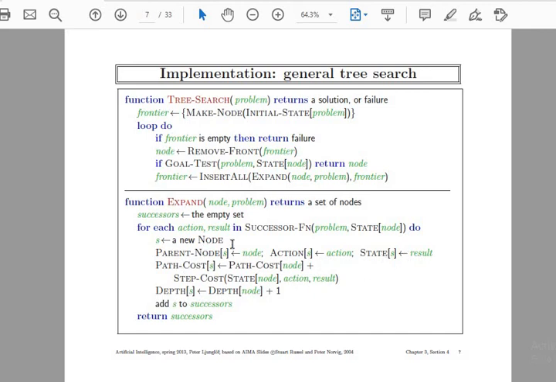We need to understand the new node that is constructed, the parent node and its action to be taken. Whenever we are changing our moves from initial state to final state, that is going to be the action part. Path cost: wherever we take any action, that has a cost that can be calculated. Then we find out the depth of the tree, which tells us how many levels there are in the tree from the initial node to the final node, and then a value will be returned, called the successor node. So I hope you are clear about this algorithm.